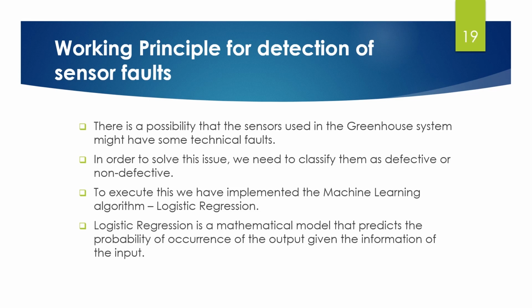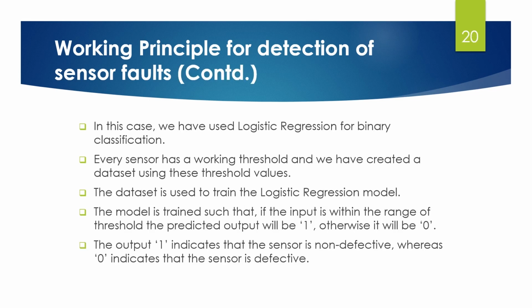In order to solve this issue, we have formulated a method that can be used to classify the sensors as defective or non-defective using logistic regression. Logistic regression is a machine learning algorithm that predicts the probability of occurrence of the output given the information of the input. Logistic regression is mostly used for binary events, that is, it will predict the output as either 0 or 1 for any value of the input. The output gets the value 1 if the event occurs, whereas it gets the value 0 if the event does not occur. In our case, we have used logistic regression for binary classification. So for that purpose, the model is trained such that it would give a binary outcome depending on the input.